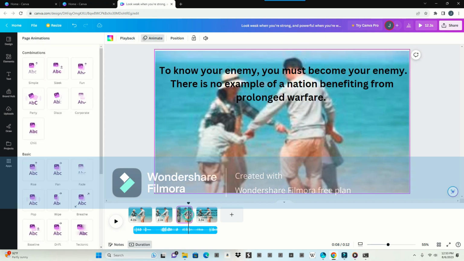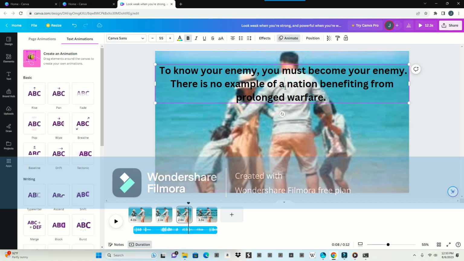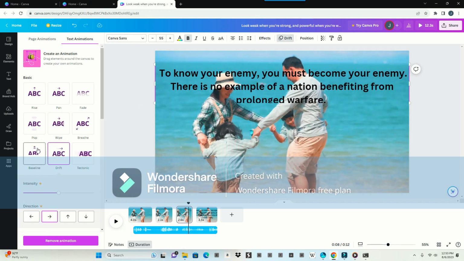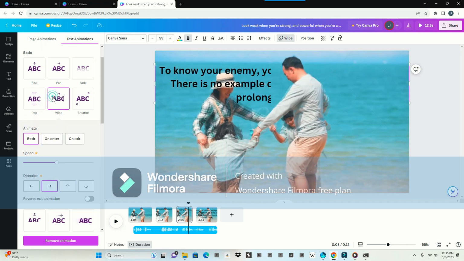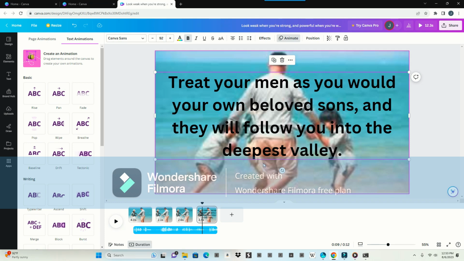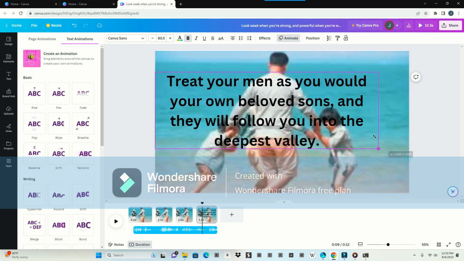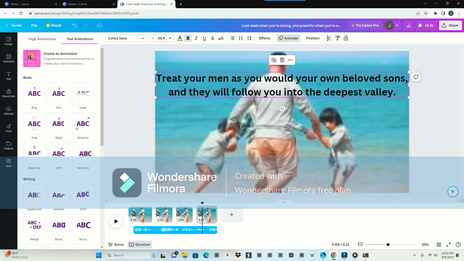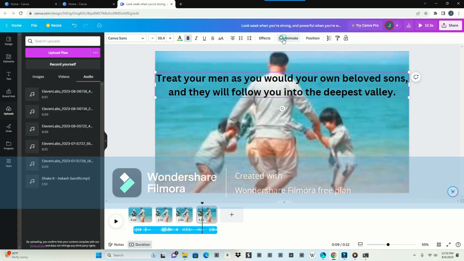And then you come to the next one. Animation. This one, the same. You can drag this to be smaller, to big, and then you click on, and then go back, animation.